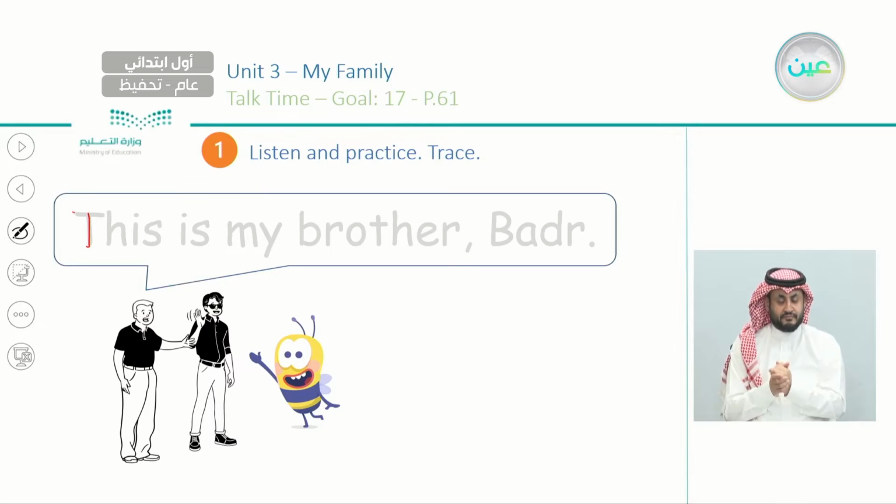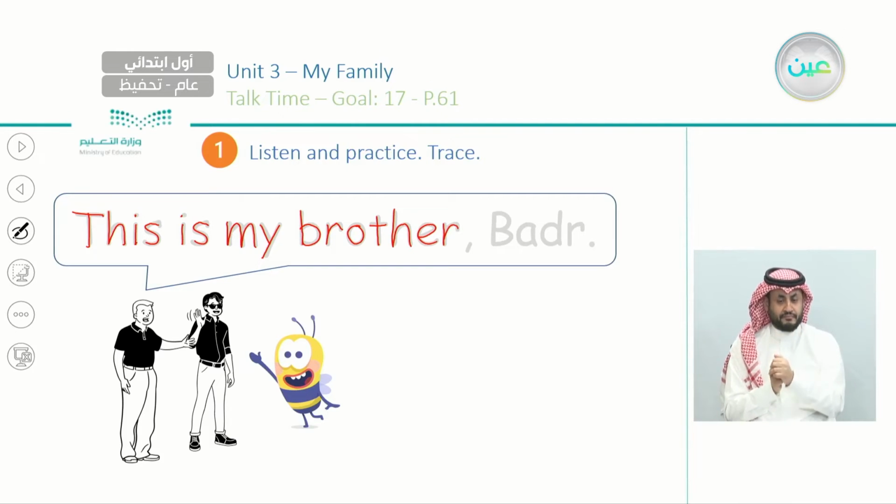So, capital T, and after that H, I, S: this. Then after that is, I, S: is. My: M, then we have Y, my. After that we have brother: B, R, O, T, H, E, R, brother.